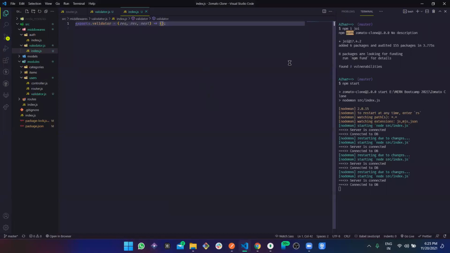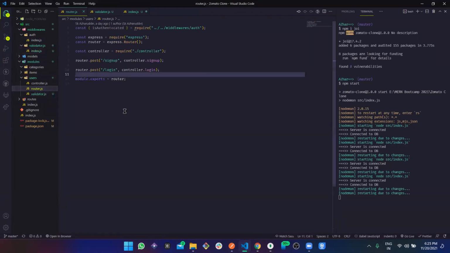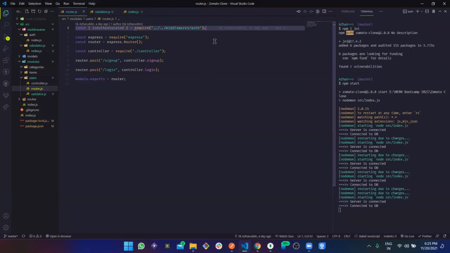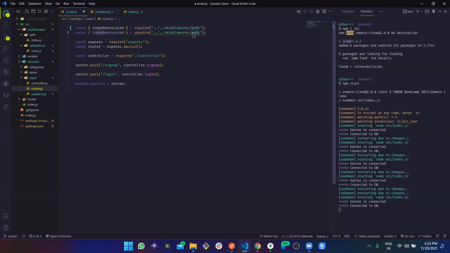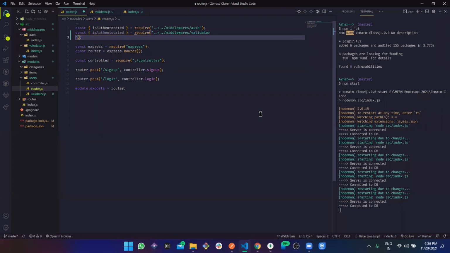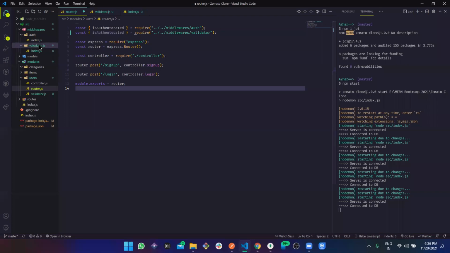Okay, so now here we need to validate this particular data, right? The way we are going to call it is maybe in the router. So here just import this from the middleware, it's coming from middleware only. We are calling this validator, but we spelled it in a wrong way.